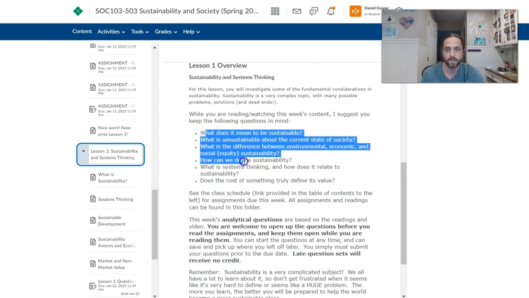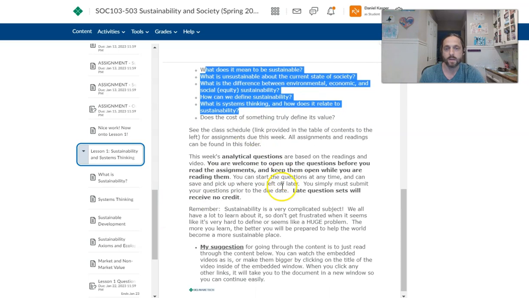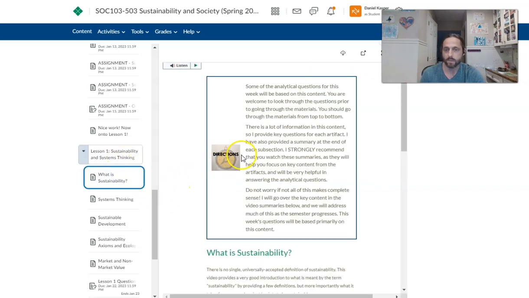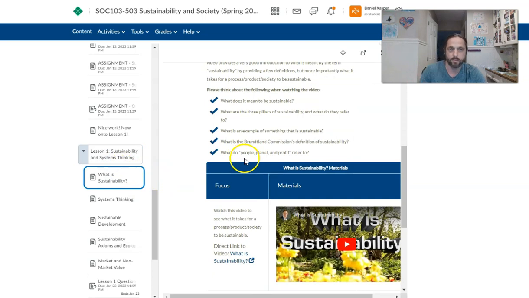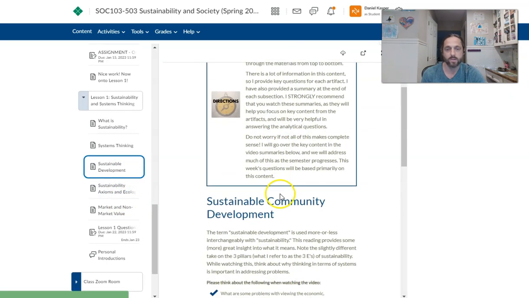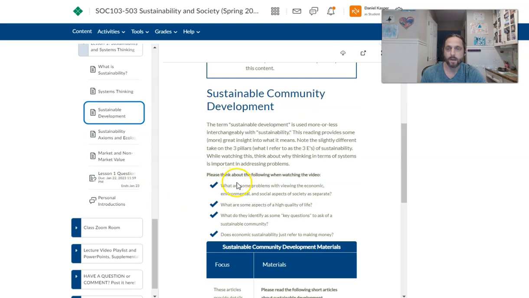Okay, so here's the key topics this week, and I kind of set the table, right? So that's your introduction. Again, just move from top to bottom, and then you'll have topics. So week 1, we're going to really just dig into what is sustainability, and then systems thinking, topic 2, and so on. Each page is a different topic.